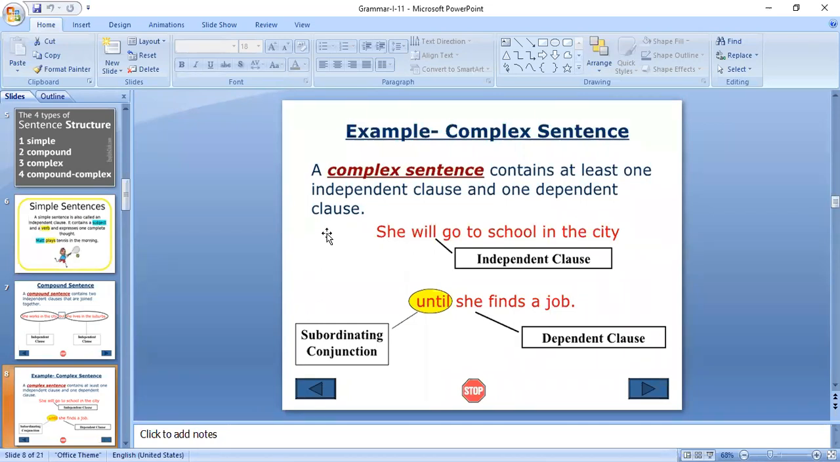Here the subordinating conjunctions, unless, until, will tell you the time period. What is the period of time? Until she finds a job. So an independent clause and a dependent clause combined with a subordinating conjunction is called a complex sentence. A complex sentence has one independent clause and one dependent clause.